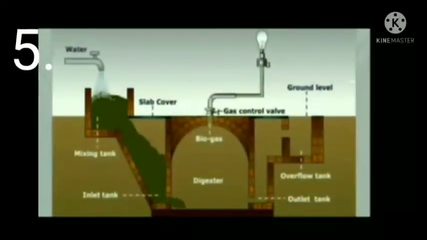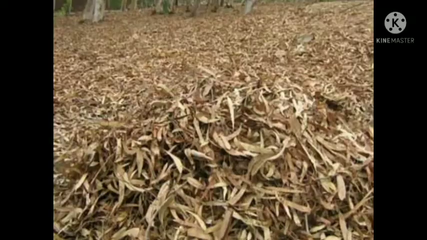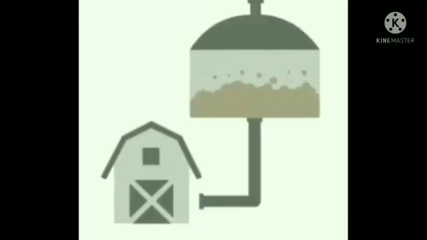Fifth, bacteria also help in generating biogas. They act on waste products like animal waste, garbage, and agricultural waste and produce biogas. Biogas is used as a fuel.